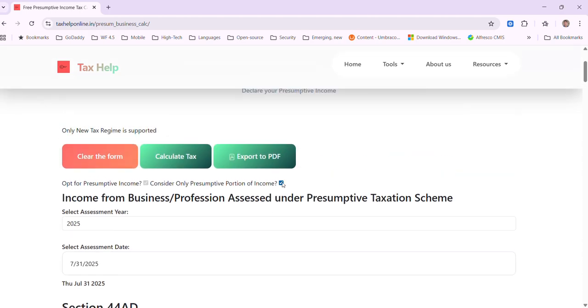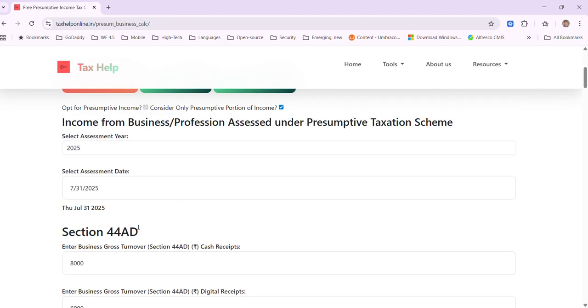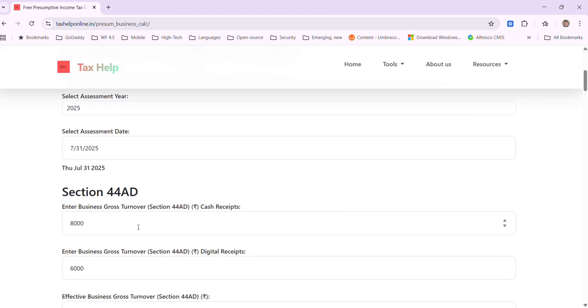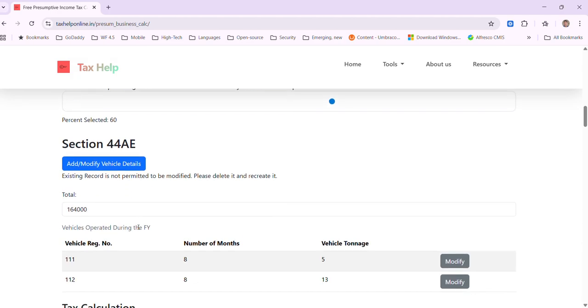We can always check and uncheck the presumptive portion of income. Here it is checked by default, but if you uncheck, the calculation will be different, and the presumptive portion is not taken, but the whole portion is taken instead. But let's do the calculation for presumptive because that's the default calculation formula.